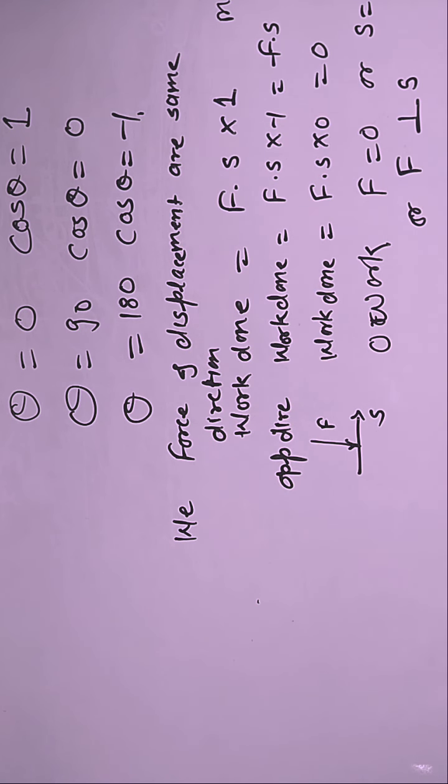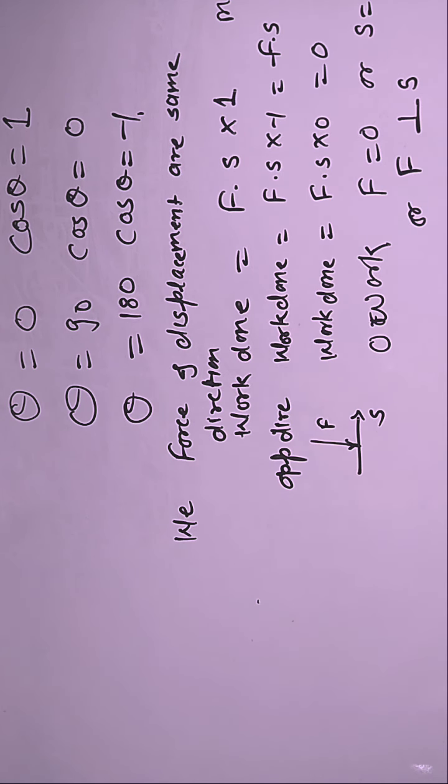Where can we find such examples? Force is equal to 0: whenever an object is moving in a frictionless medium, in that case force is 0 and work done is 0, whatever displacement may be there. For example, artificial satellites and planets are moving in space and there is no friction.